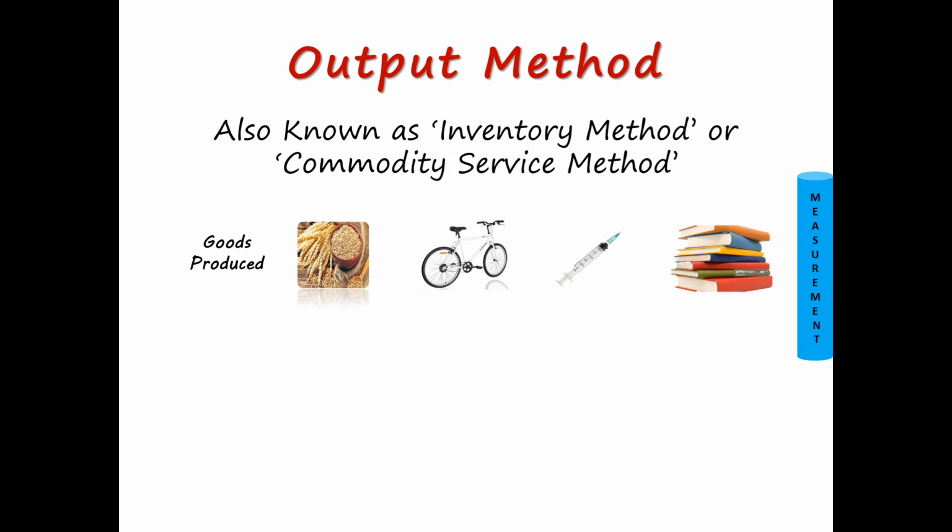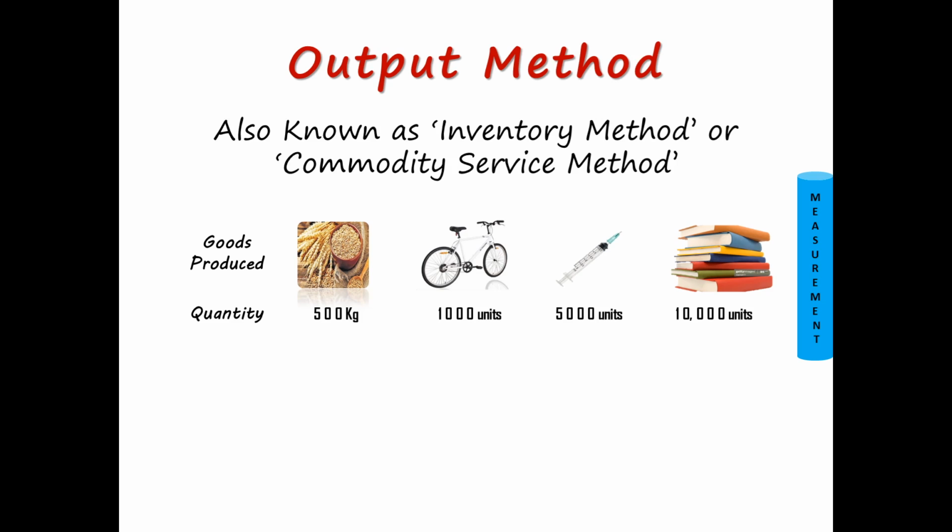All these goods are produced in particular quantities. Let us assume the quantities are: wheat is produced 500 kg, cycles are produced 1000 units, 5000 units of syringes are produced, and 10,000 units of books are produced.